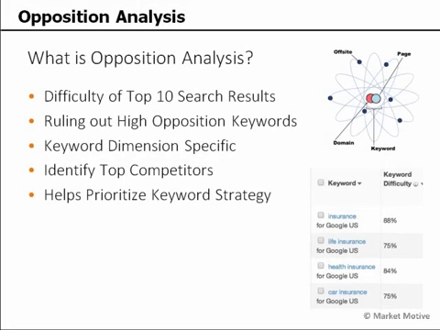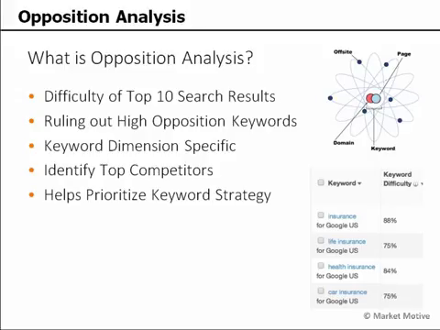So now that we have a thorough understanding of assessing benefit and the terminology and the methodology behind evaluating our market-defining keywords, we can move on to some opposition analysis. And opposition analysis is looking at those websites in the top 10 search results and making a judgment on the difficulty of ranking for that term. You can see with the keyword difficulty tool on the right-hand side, we get a 1 to 100 score of how difficult it's going to be to rank for those individual keywords.